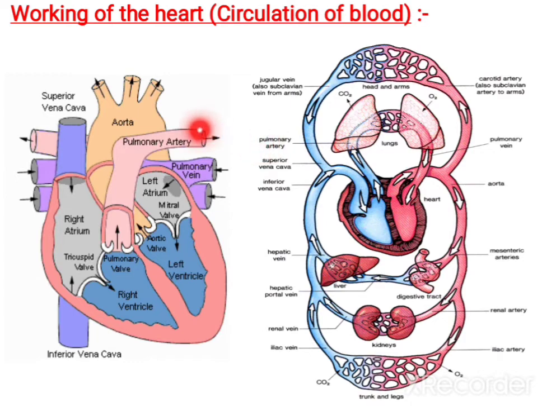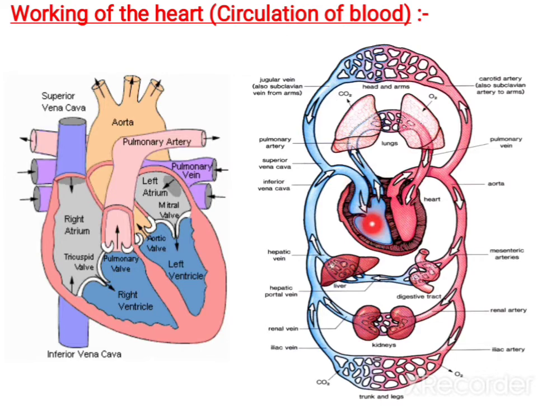I already told you, it is known as an artery, but it carries deoxygenated blood. Actually, an artery starts from the heart and ends in organs. Veins start from the organs and end in the heart. So that is the proper definition if you want to tell. Can you see the blood flow here? This side is fully oxygenated, so red color has been shown. This side is fully deoxygenated, so it has been shown in blue color.